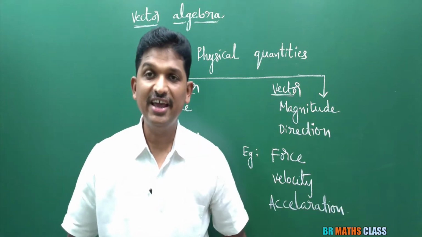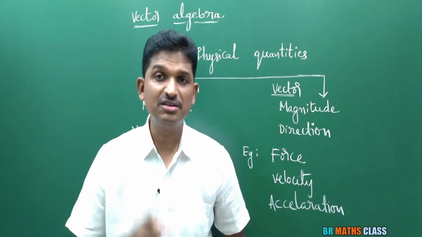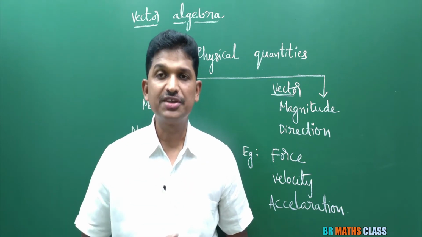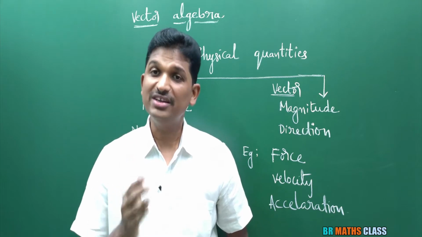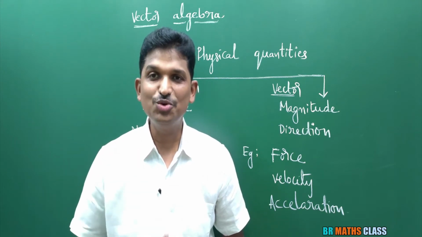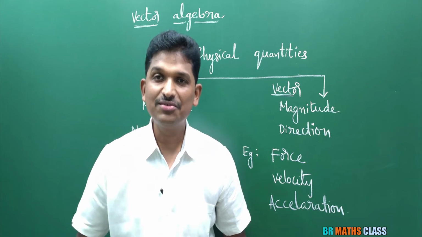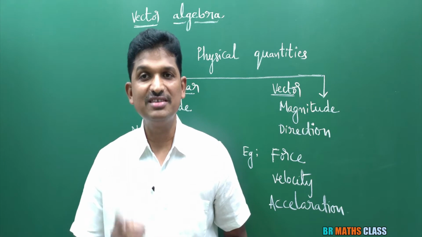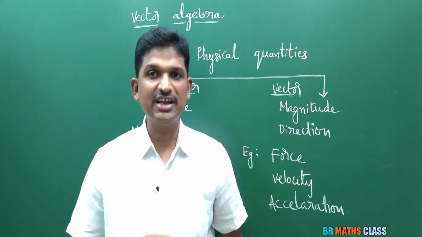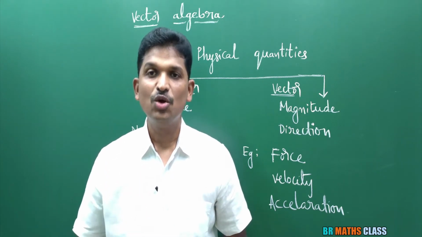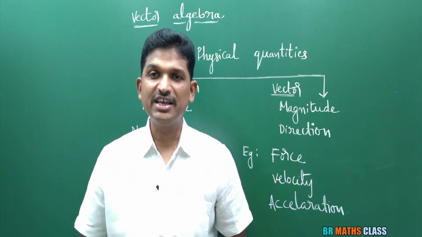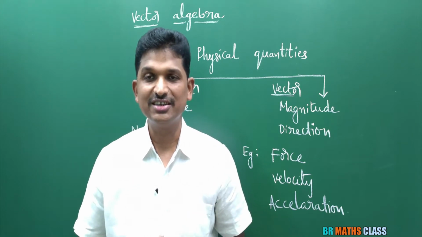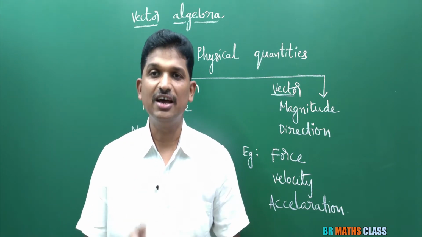I am saying again and again, if you are good in the theory part of vector algebra, this chapter is going to be very easy. What have you learned till now? You learned the definition of scalar and the definition of vector. What is the definition of scalar? A physical quantity which has only magnitude but no direction is known as scalar. What is a vector quantity? A physical quantity which has both magnitude and direction is known as vector.